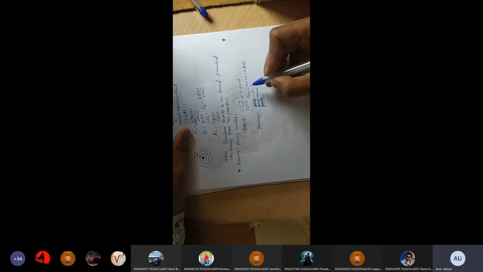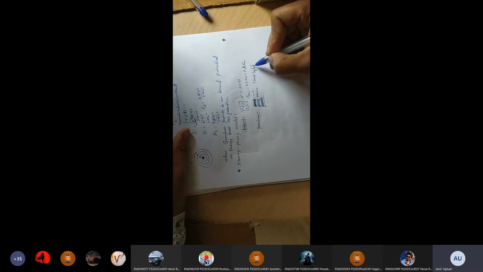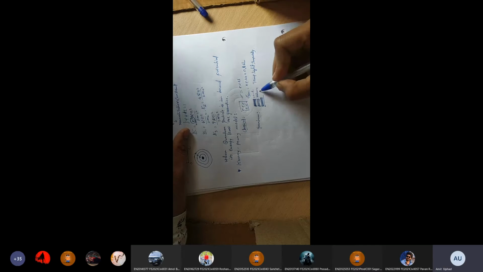After that we studied Fermi energy. What is Fermi energy? The highest possible energy of the electron. On the basis of Fermi energy we studied conductor, semiconductor, and insulator. This Fermi energy and band theory give the effect of temperature, light intensity, and impurity on the conductivity, right? So this experimental observation is verified by this quantum mechanical theory.